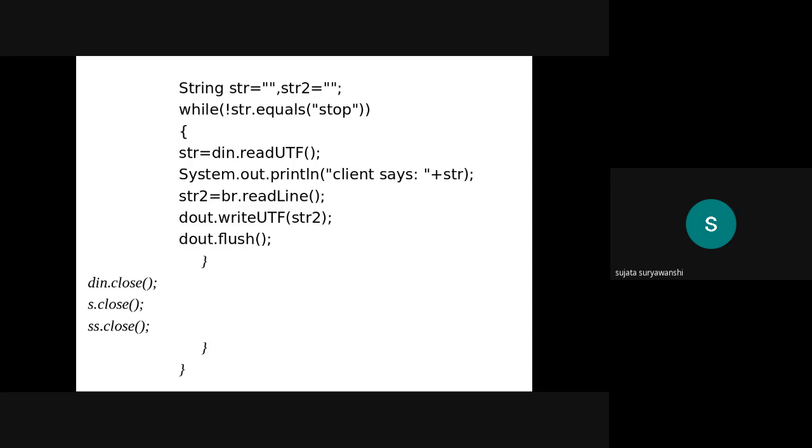For that purpose, we need to create input and output streams, and after that we need to use this din and dout, the variables which we have created with the help of the syntax, and use read UTF and write UTF. So read UTF is used to read the data from the remote system, and write UTF is used to write the data to the remote system. Okay, so this is the program for TCP.